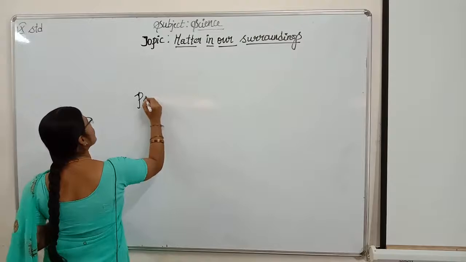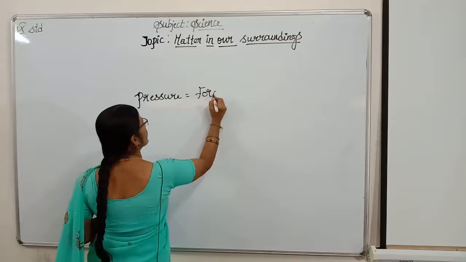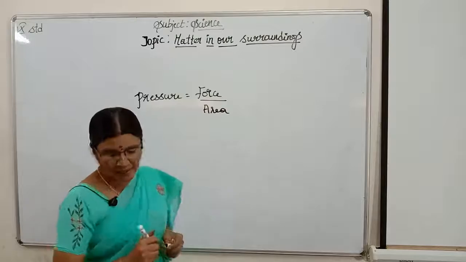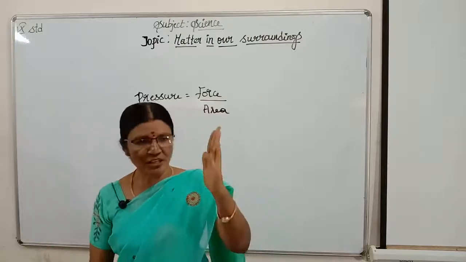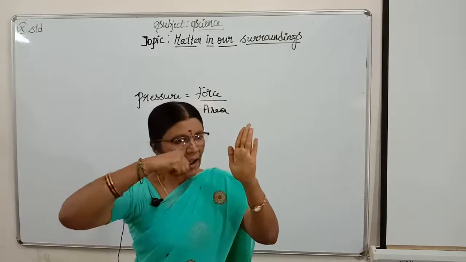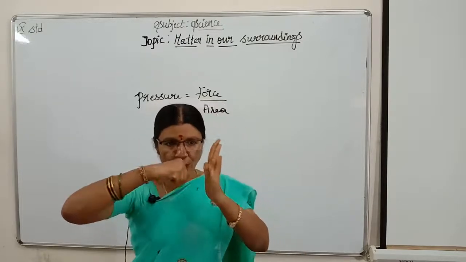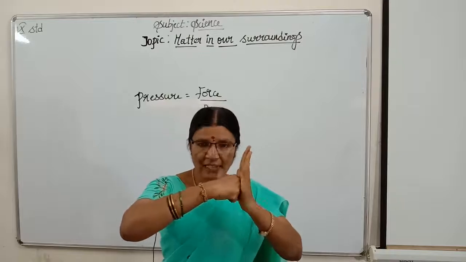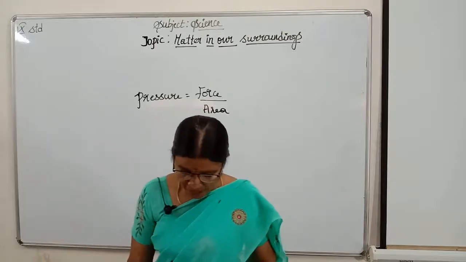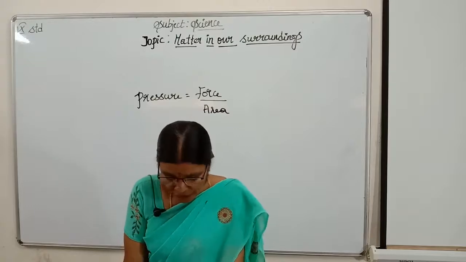Pressure equals force by area children. F by A. Suppose imagine this is the fixed area, and I am applying some force on this area. The force acting on this fixed area is called pressure children. In this sense we can define what is pressure. I have a fixed area and I am applying some force, that is called pressure children.